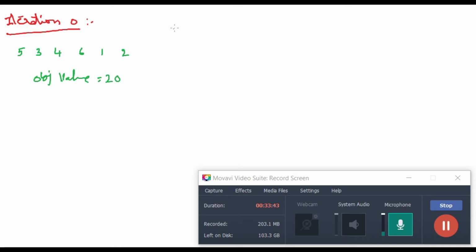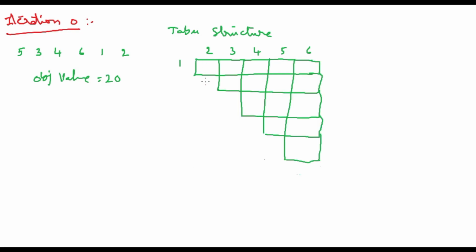For example, here we need to draw the taboo structure. So how to draw this? First, let me draw one here, and this is 2, 3, 4, 5 and 6. So these are the things. That means how I can do it: 1, 2, 3, 4, 5.